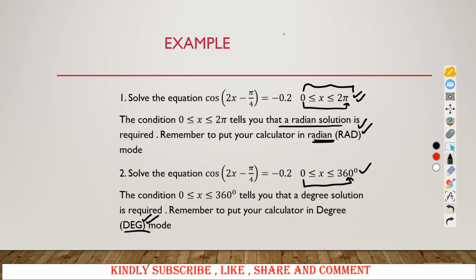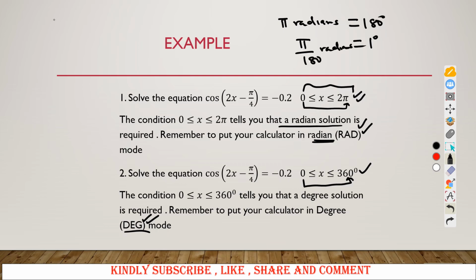The next important thing we need to talk about here is how best I can convert degrees to radians or radians to degrees. A very important expression to always remember is that pi radians are equal to 180 degrees, and as well, 1 degree is the same as pi by 180 radians.